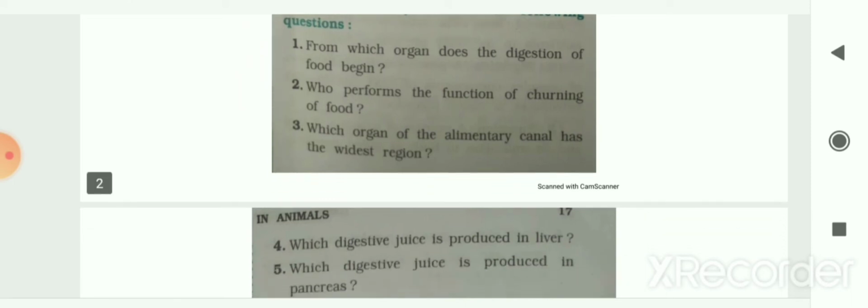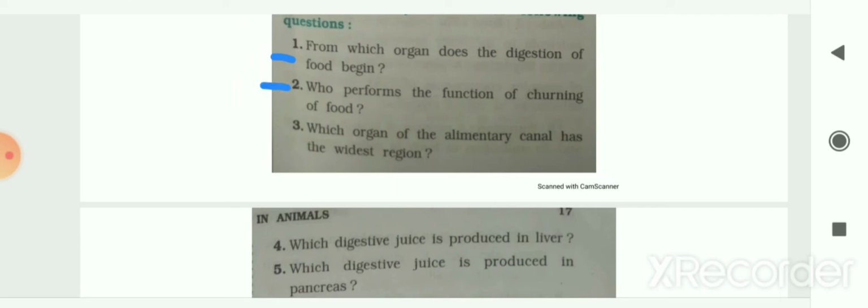Now let me see the next question, that is question 3, that is give only answer for the following questions, or one word answer. First question in that, from which organ does the digestion of food begin? So your answer is buccal cavity. From the buccal cavity, the digestion of food begins.